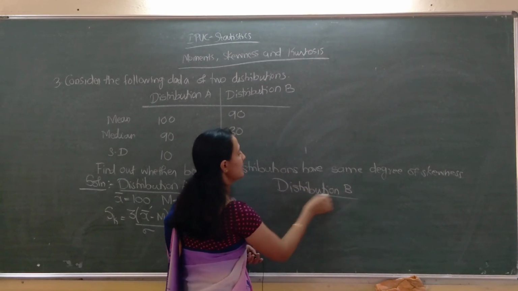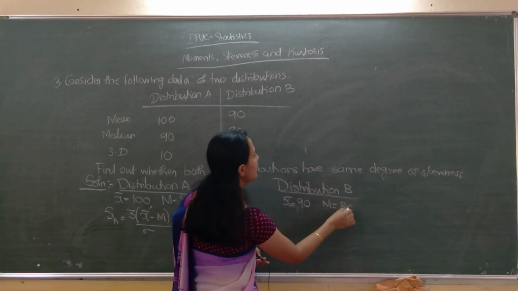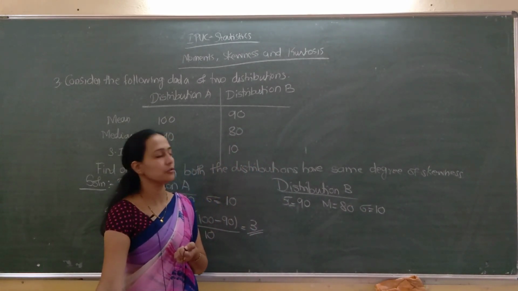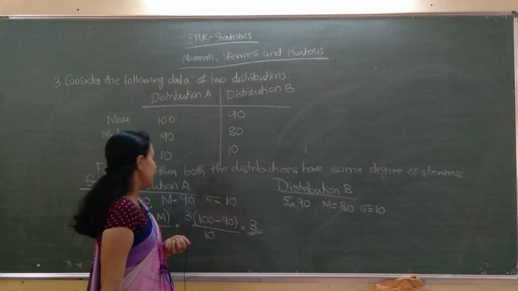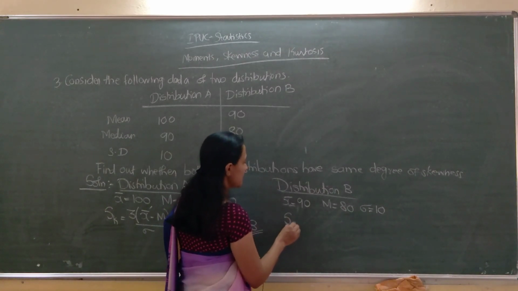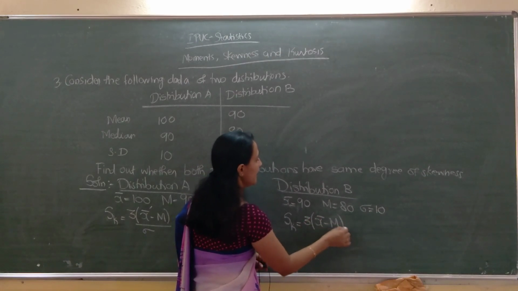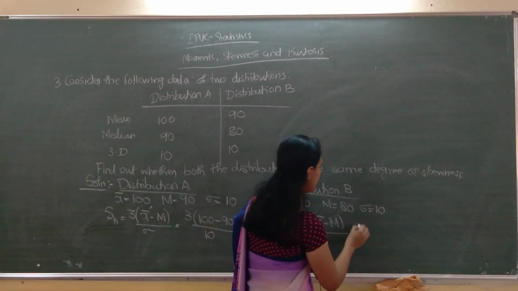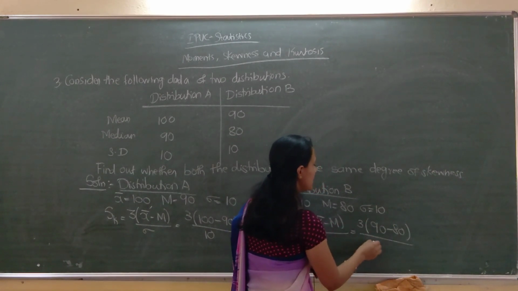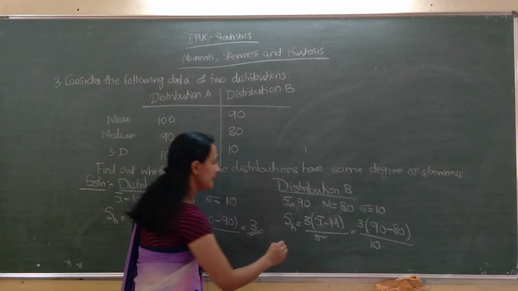For distribution B, x bar is given as 90, median is 80, standard deviation is 10. We have to compute Karl Pearson's coefficient of skewness again: 3 into mean minus median divided by standard deviation. 90 minus 80 is 10, 10 divided by 10 is 1, 1 into 3 is 3.